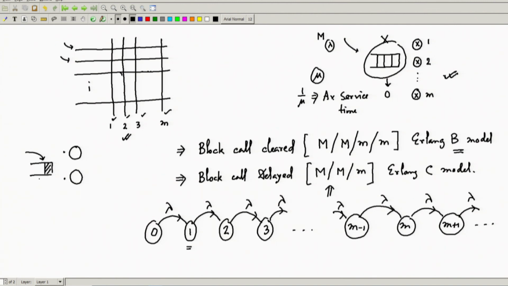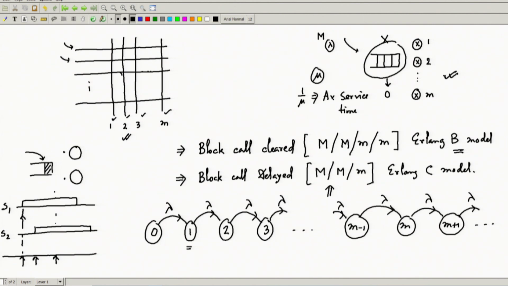So, in the timeline I have server 1, I have server 2, and this is the queue. The first customer arrives, he immediately goes to server 1 and gets his service. This is the service time probably. The second customer arrives, and because server 1 is busy, he goes to server 2. Now, if the third customer arrives, for him both servers at this instance are busy. Therefore, he has to wait.